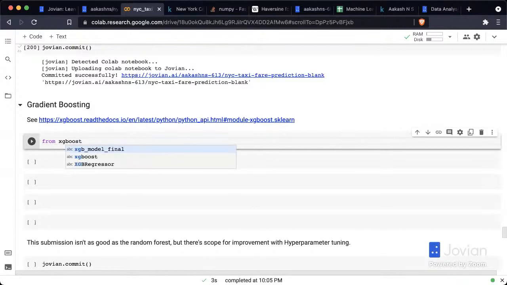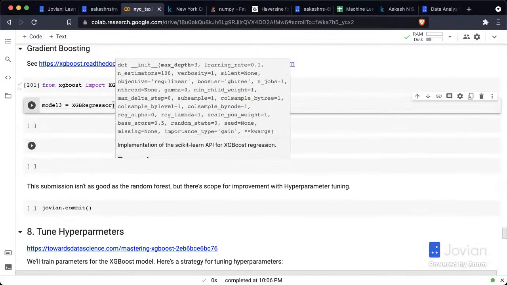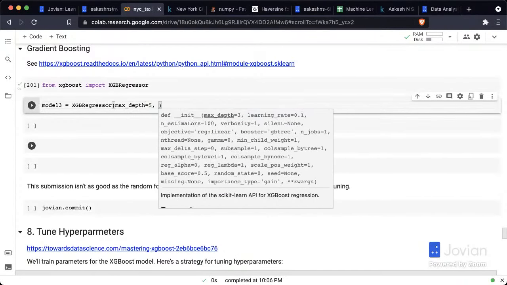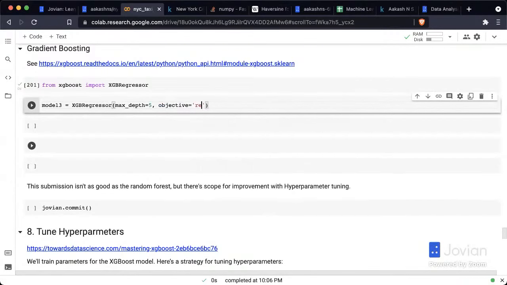So from xgboost, import XGBRegressor. And then let's create model 3 equals XGBRegressor. And let's give it a max depth of 3. Let's make it 5 maybe. Learning rate looks fine. n_estimators 100 looks fine. We may want to change the objective here to reg:squarederror because we're dealing with the root mean squared error.